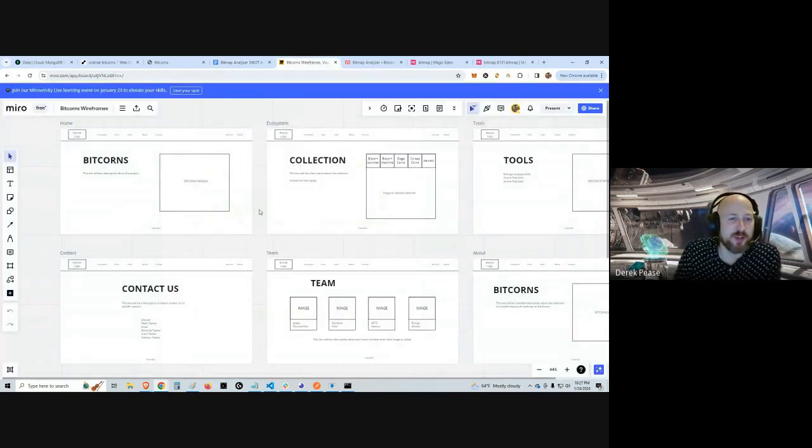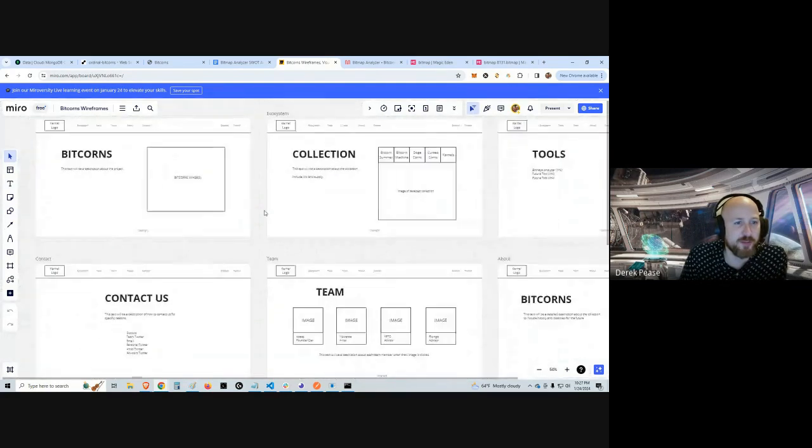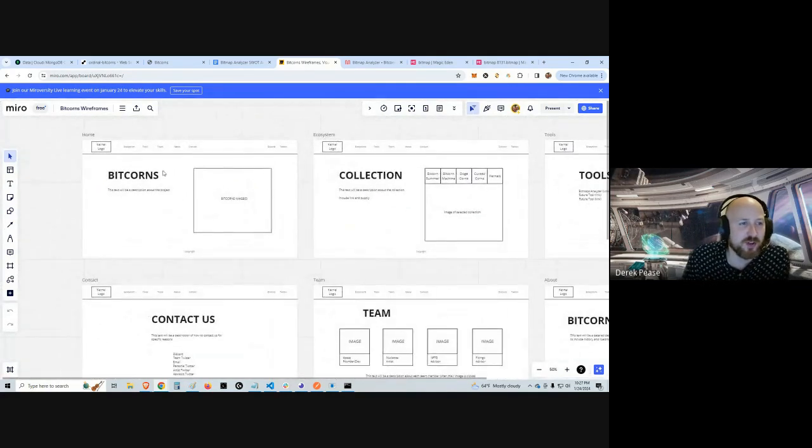The wireframes that I built were used. I used the tool Miro to build the wireframes. They did change slightly. I still have the navigation bar. I'll be adding the contacts over here with the Discord, Twitter, and some other places you can find us. And then I'll have our logo here.